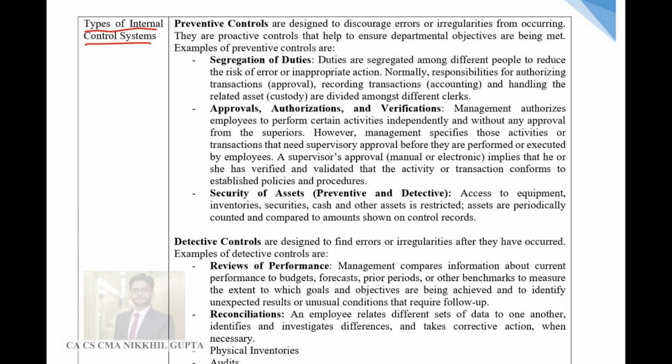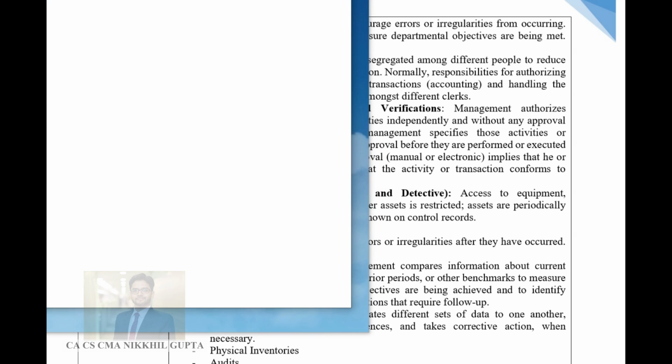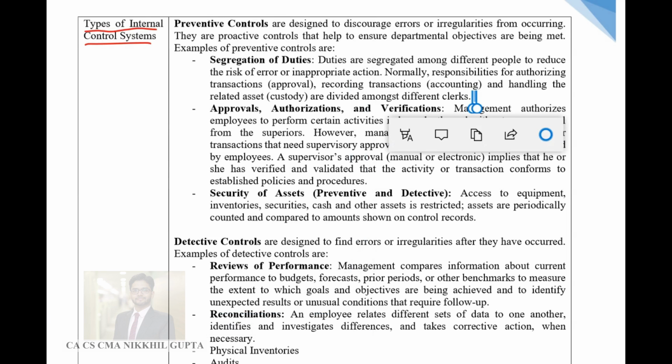Now, ultimately, the objective of the management is to control or prevent, or detect, any errors and frauds, and to ensure that the recording in the books of accounts is being done properly and appropriately. So there are various types of internal control systems. There are various types of checks and balances which can be employed by the management in the books of accounts. What all those types are, we are going to study in this particular concept.